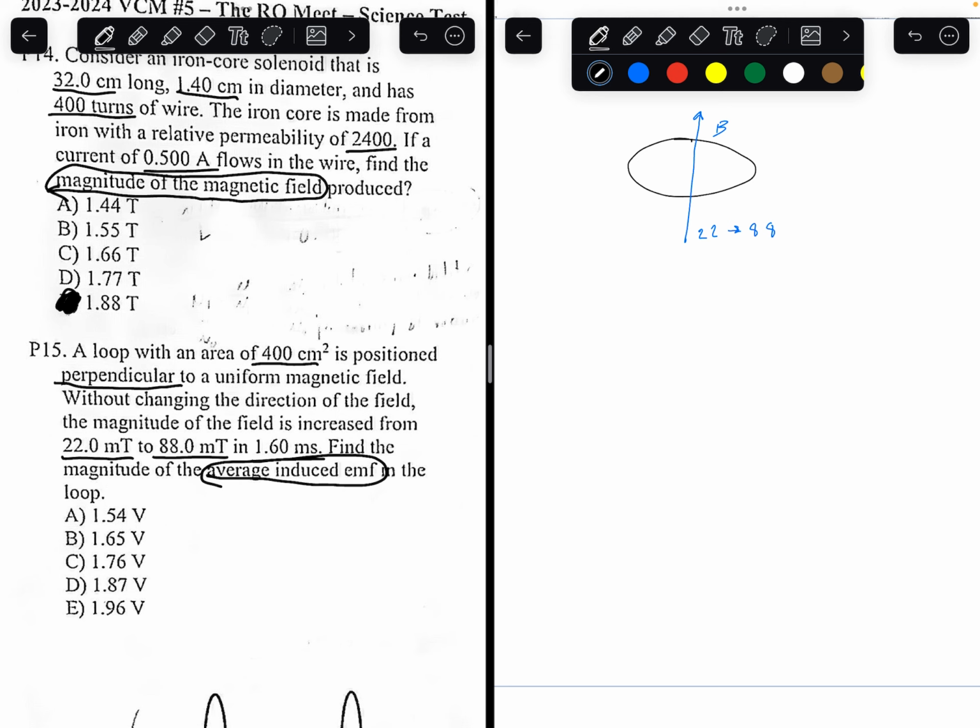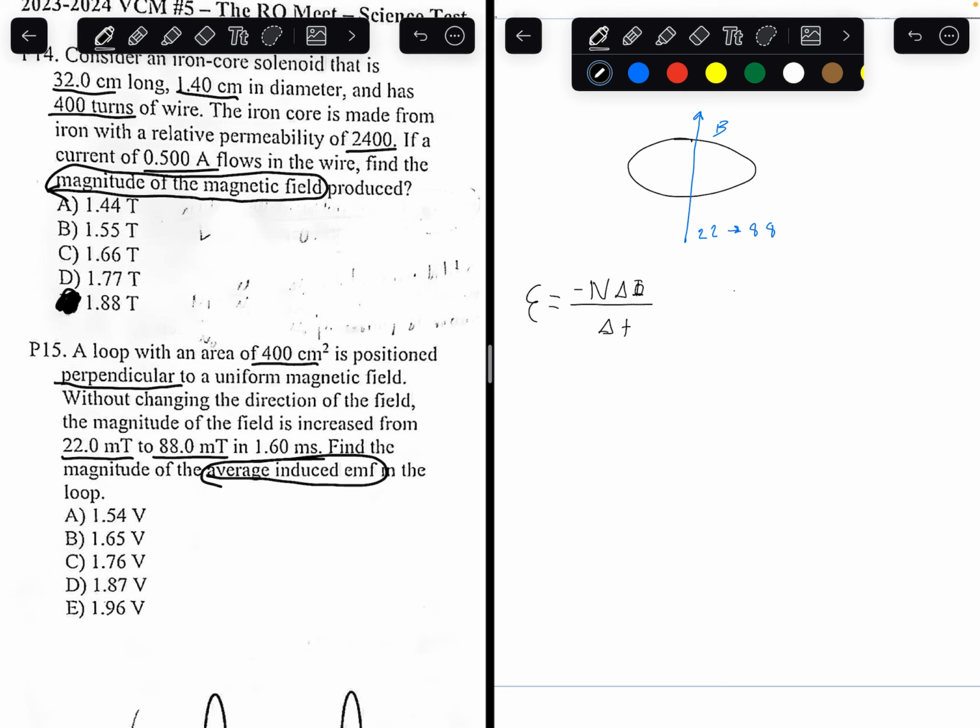So to calculate this voltage, we write it as epsilon. That's the average induced EMF. It's equal to -1 times the number of coils times the change in magnetic flux divided by the change in time.